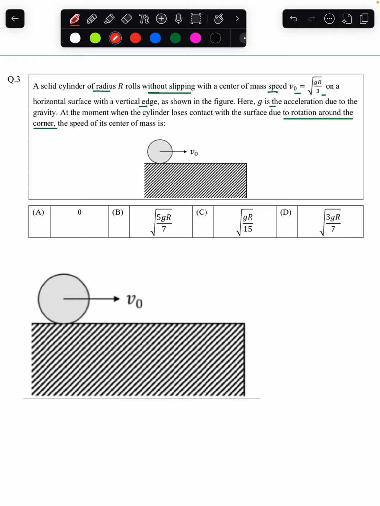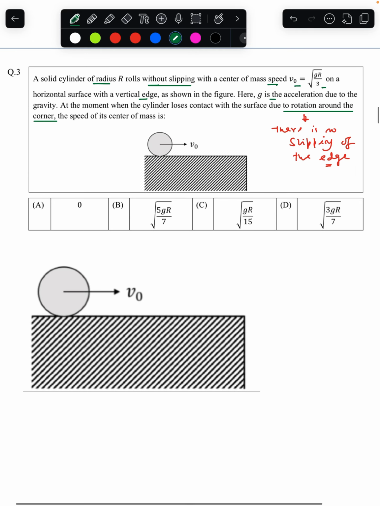What do you mean by this particular statement is that there is no slipping of the edge. This is very significant. There should not be any slipping of the edge, because if the edge slips, then we will not be able to apply the energy conservation. There will be a problem.